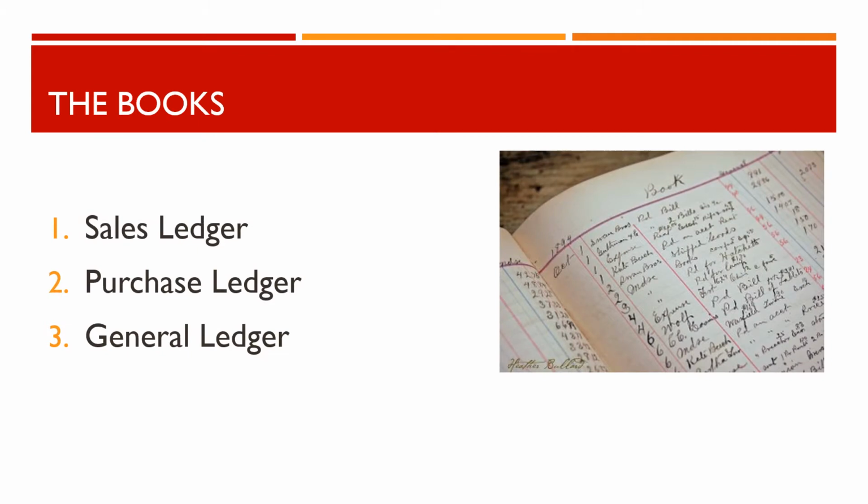There are three basic sets of books, or ledgers, which companies use in recording transactions. The sales ledger, which deals mostly with the accounts receivable account. This ledger consists of the financial transactions made by customers to the business. The purchase ledger, which goes hand in hand with the accounts payable account. This is the purchasing transaction a company does. And the general ledger, representing the original 5 main accounts: assets, liabilities, equity, income, and expenses.